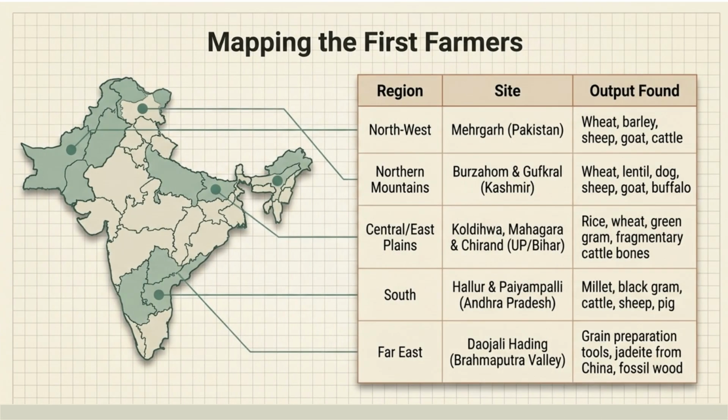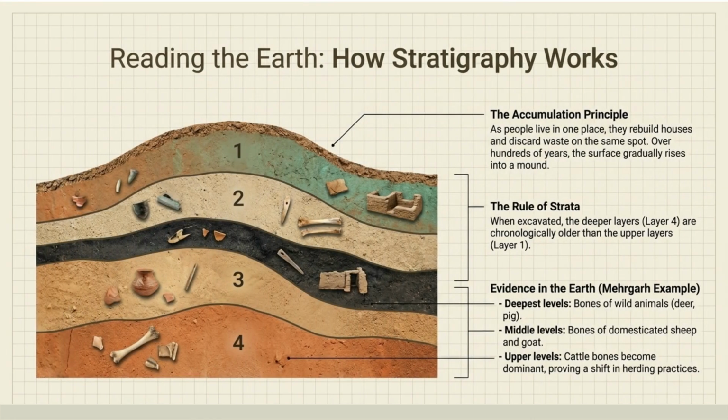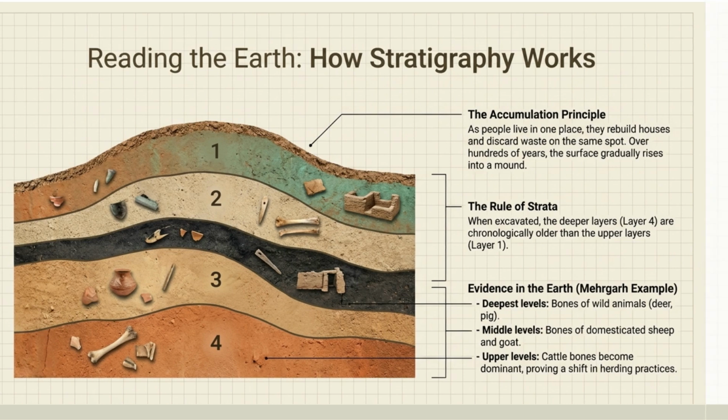Early farming sites are mapped across the subcontinent. Regions like the Northwest, Northern Mountains, and Central/East Plains show evidence of early domestication of wheat, barley, rice, and various animals. Stratigraphy is key to understanding this history. The accumulation principle shows that continuous settlement forms mounds, with deeper layers being chronologically older. At Mehrgarh, stratigraphy reveals a shift from hunting wild animals to herding domesticated cattle.